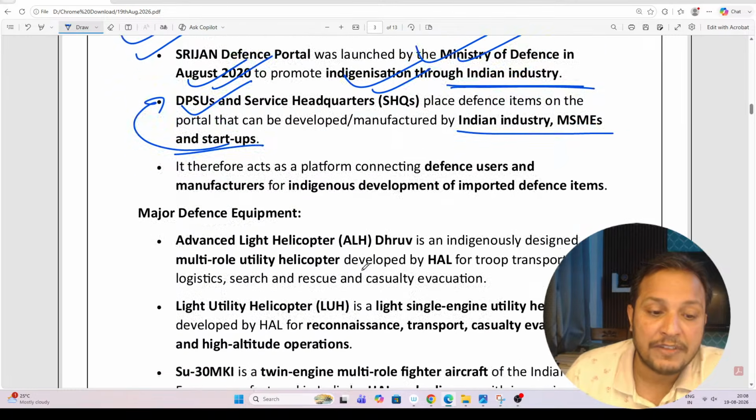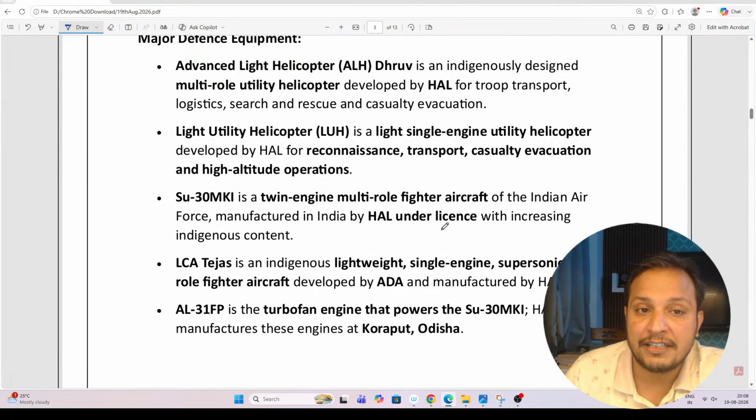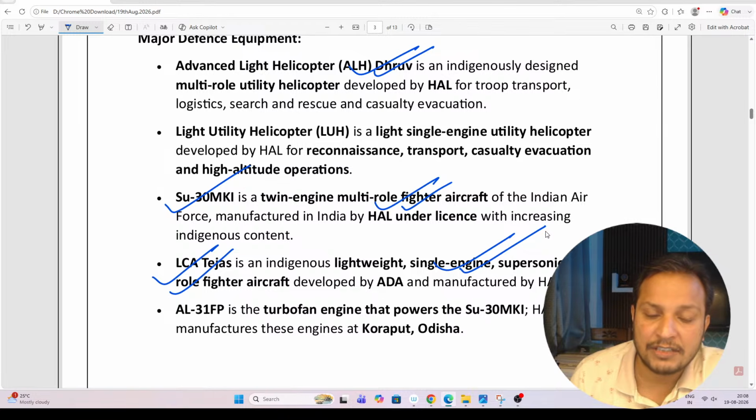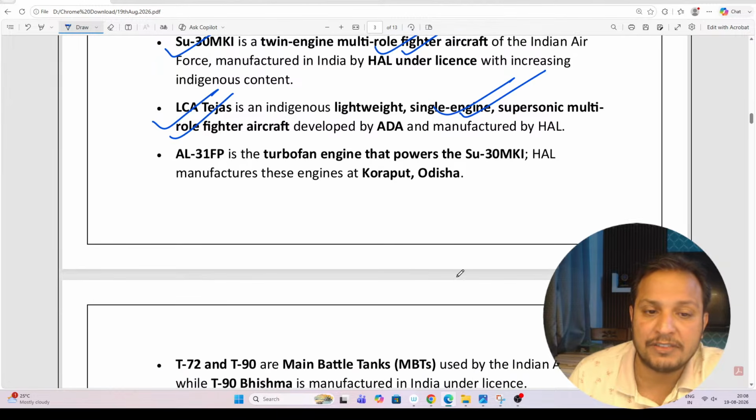Also, guys, you see a lot of items have been mentioned here. You can see the Dhruv helicopter. Then Sukhoi, which is a multi-role fighter aircraft. Then LCA Tejas, which is an indigenous fighter aircraft. Then you can see AL-31FP, which is a turbofan engine which powers the Sukhoi aircraft.